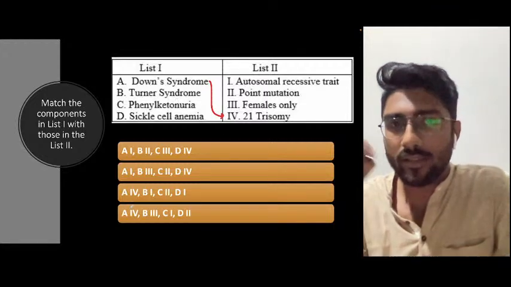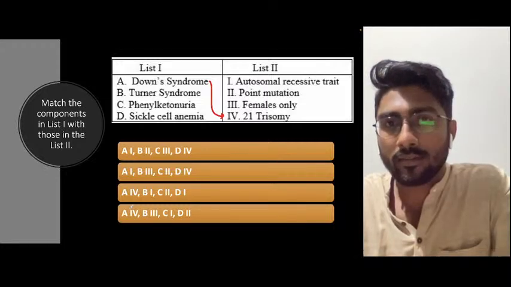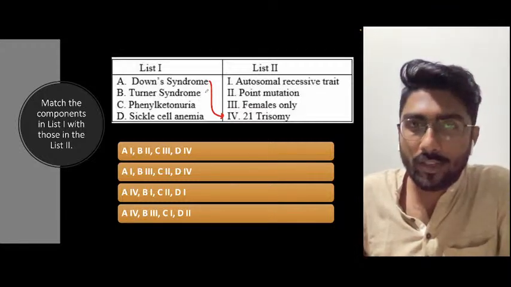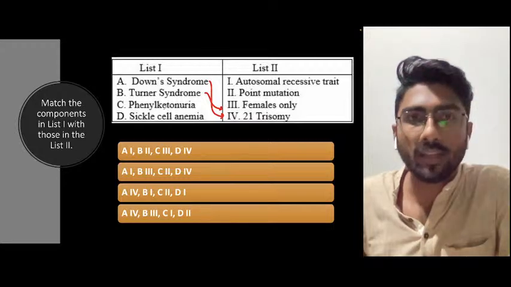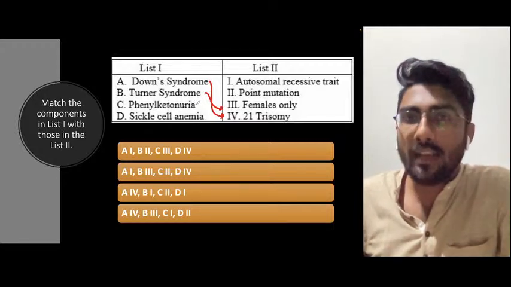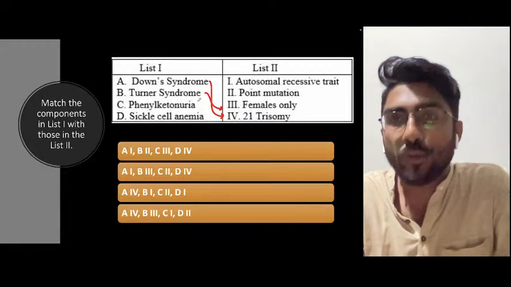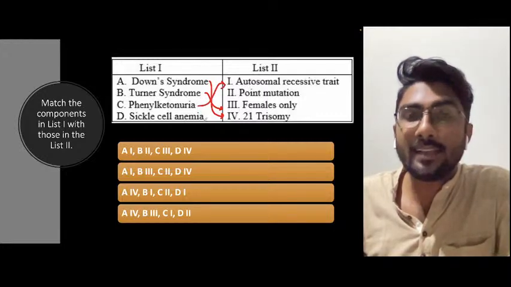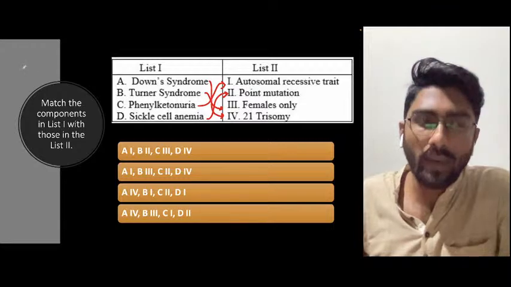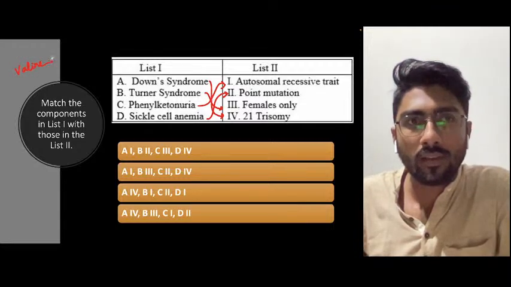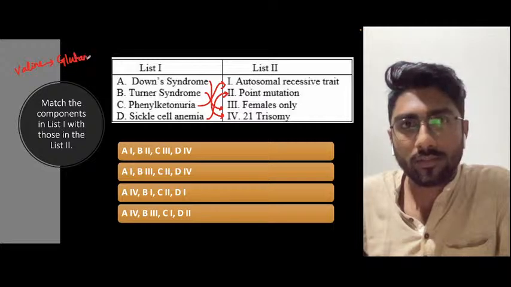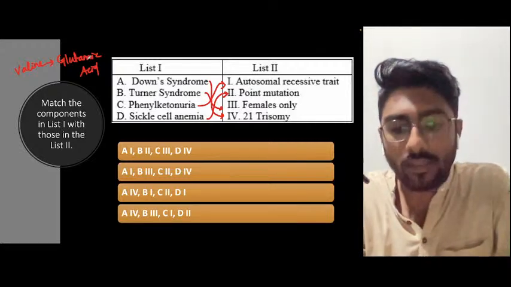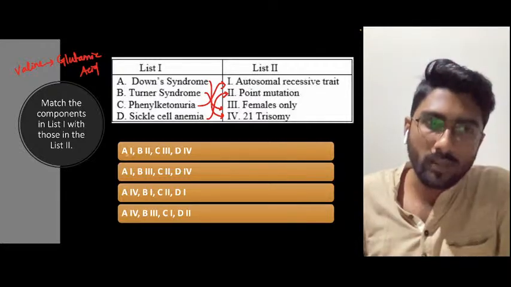Turner syndrome is an X0 condition. It's female only. Phenylketonuria is an autosomal recessive trait, involving phenylalanine hydroxylase. In sickle cell anemia, there's a point mutation. There is a replacement of glutamic acid by valine. So it's a hydrophobic amino acid replacement. Due to that, the sickle shape is occurring.